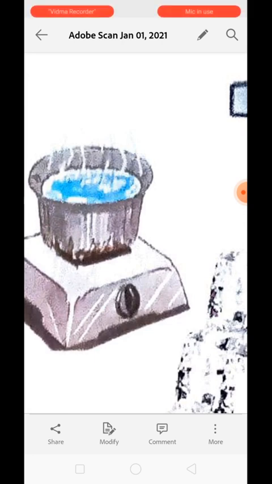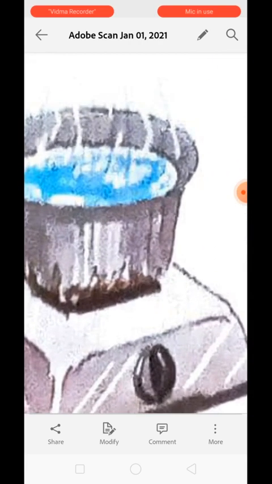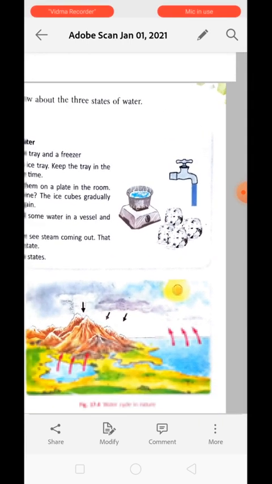The amount of water will reduce as you leave it on the stove. So you can see that from solid it has turned into liquid, and from liquid it has turned into gas. It means all three states are present over here.